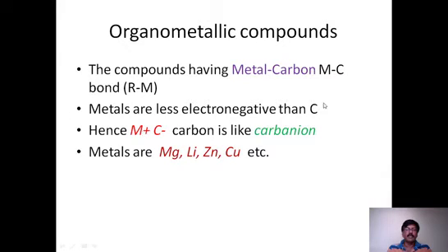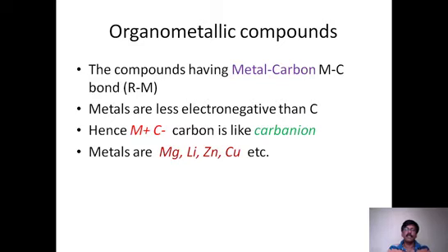The nature of these compounds is very important for organic synthesis, because organometallic compounds are used as reagents. Why are they used as reagents? When compared to carbon, all metals are electropositive, or we can say less electronegative. That means they do not attract electrons; carbon attracts electrons from the metal.